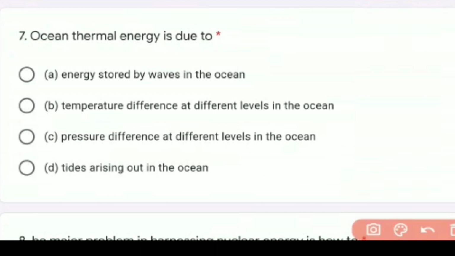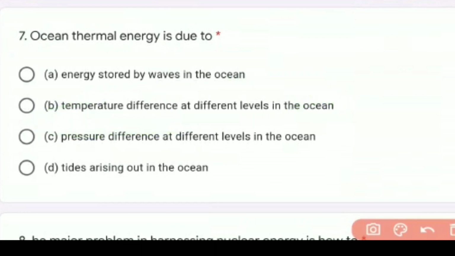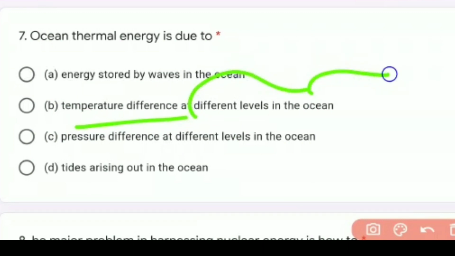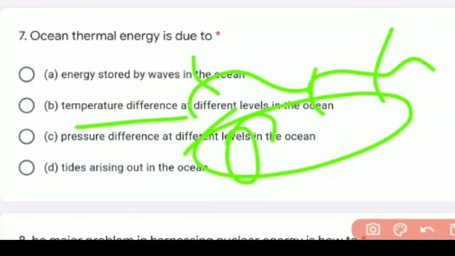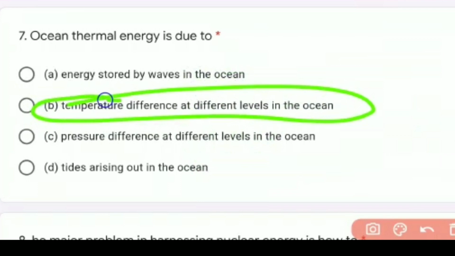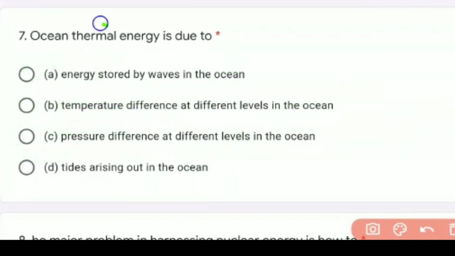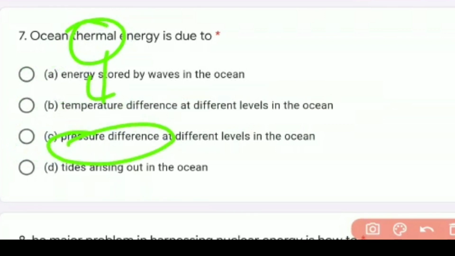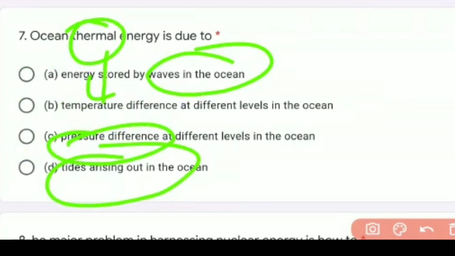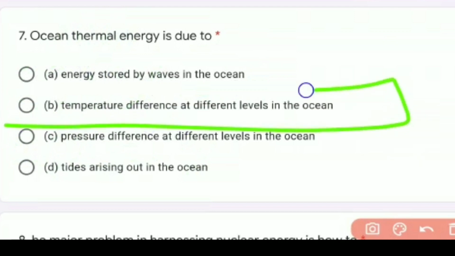That is by the help of temperature difference in the levels of the ocean. As we know, the land and the levels of the oceans will be heated differently, and due to that heat, a pressure difference will be created. So because of temperature differences, please remember, we get ocean thermal energy. Thermal means what? Temperature. It is related to temperature, right? There is no concept of pressure, there is no concept of any ocean or tides. So whenever you see thermal, we need to go to temperature, right? So option B is the right answer.